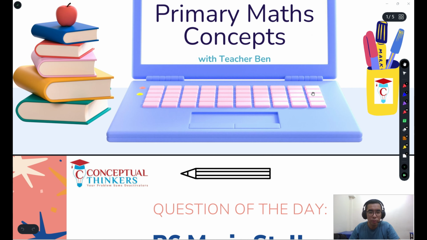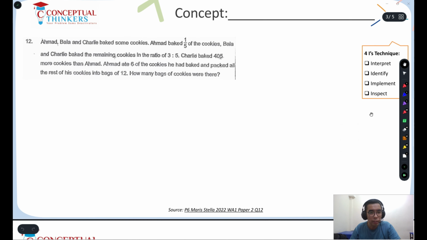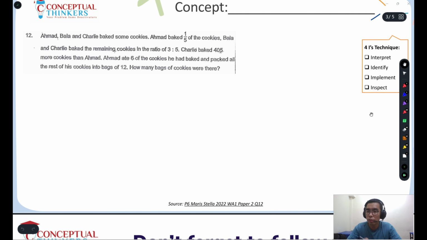Now for this video, we'll be touching on P6 Mary Stella, Weighted Assessment 1, 2022, Paper 2, Question 12. The reason why we are touching on this question is because WA1 is coming soon, so let's do some practice. So let's first interpret the question.